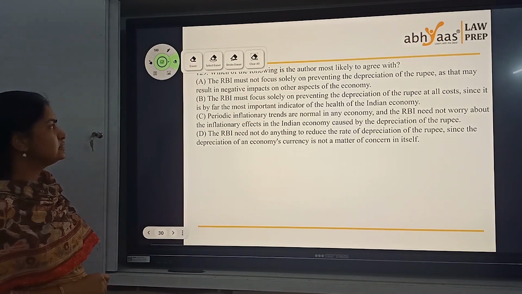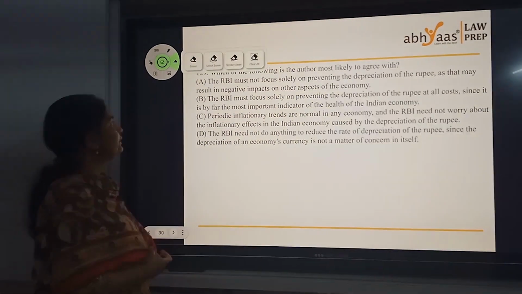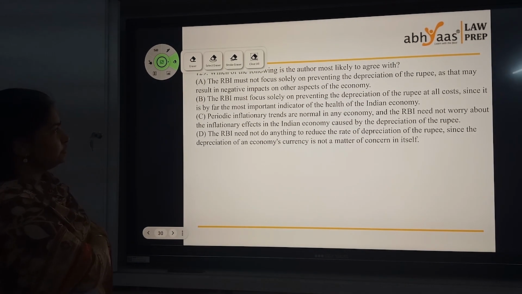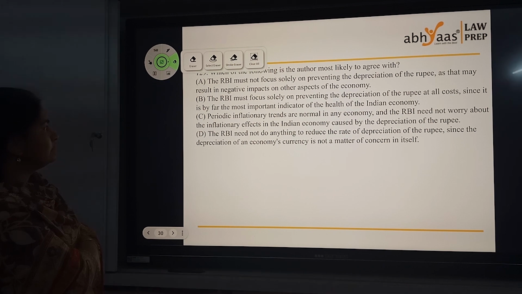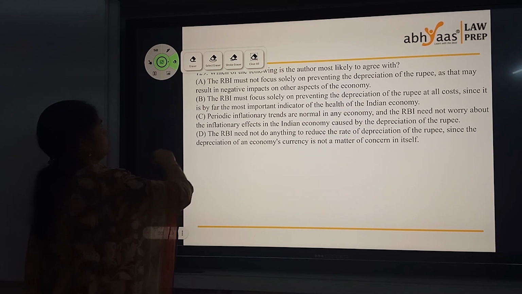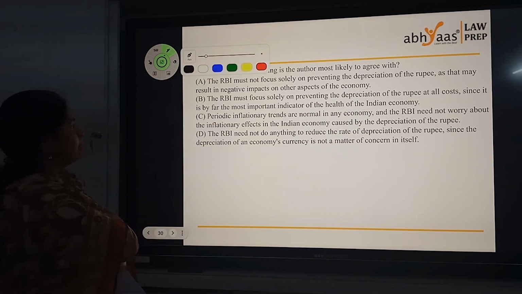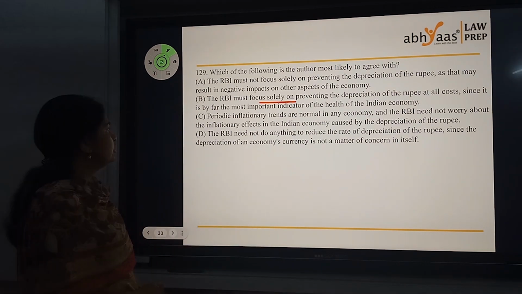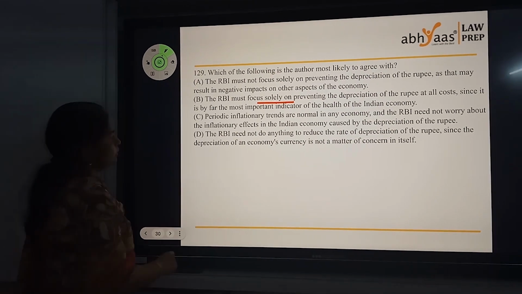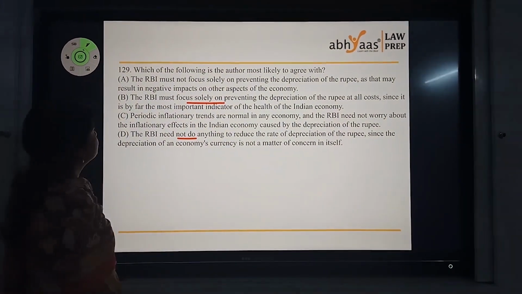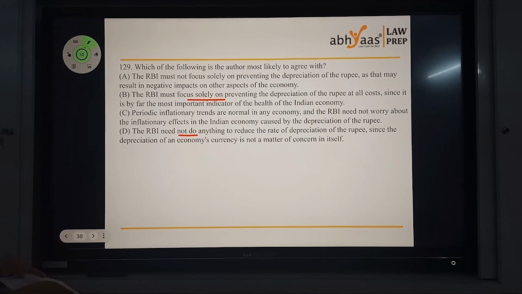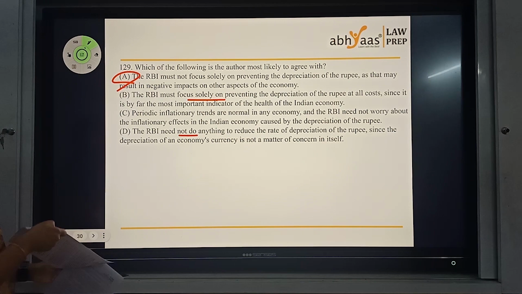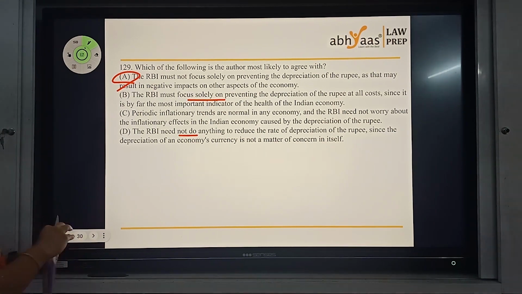Which of the following is the author most likely to agree with? RBI must not focus solely on preventing depreciation of the rupee, as that result in negative impacts on other aspects of economy. This looks like an answer. RBI must focus solely on preventing depreciation. This is not. Periodic inflation trends are normal. RBI shouldn't worry. RBI need not do anything. So I think 129 A seems to be a better possible answer. Okay, easier one, careful elimination will help you get the right answer, not at all difficult.